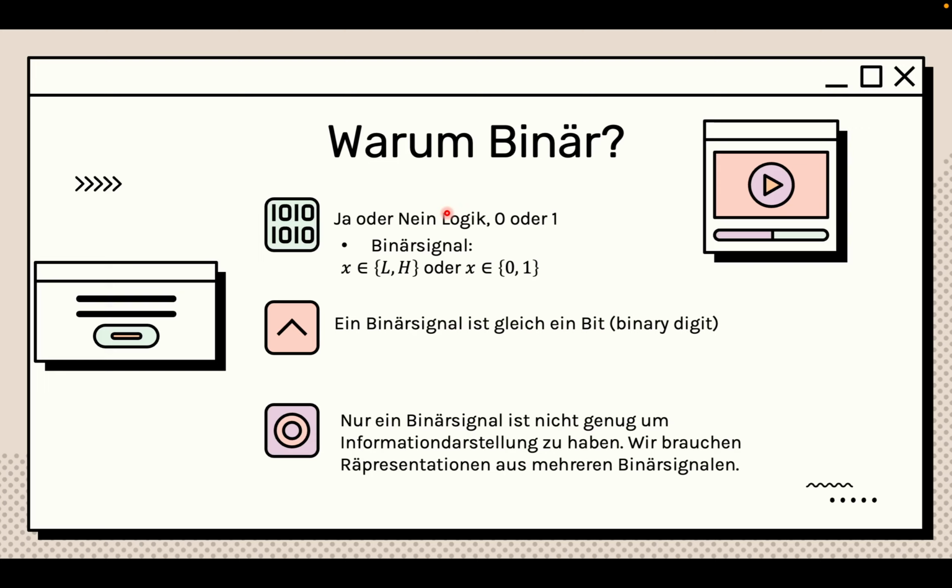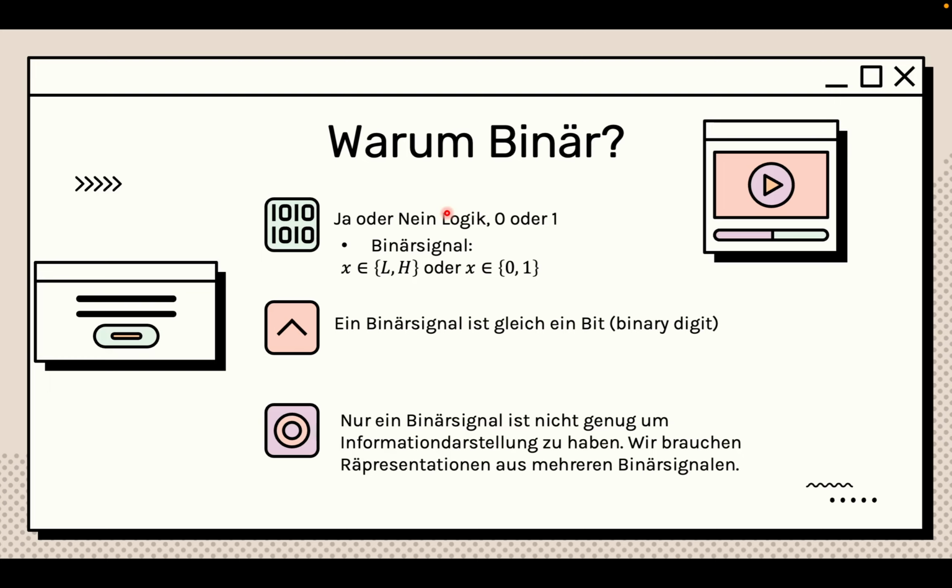Now we're going to look at the question of why we should use binary. Well, binary is the most simple logic we can use. It can be yes or no, 0 or 1, low or high, where low stands for 0 and high stands for 1. A binary signal is equal to 1 bit, a binary digit in English. One binary signal is not enough to represent information. We need more representations made out of more binary signals.